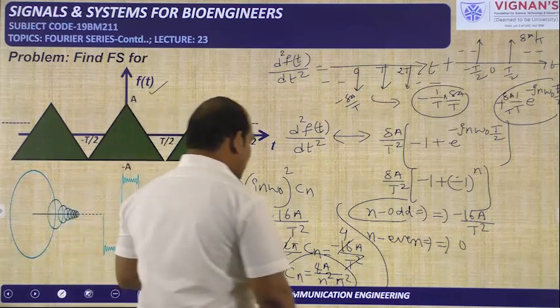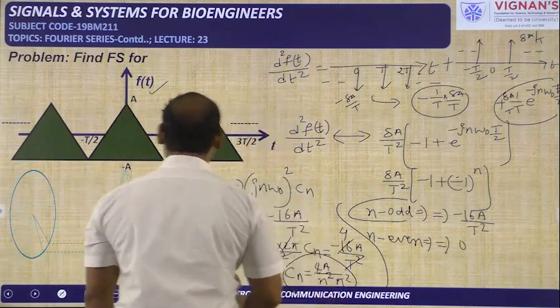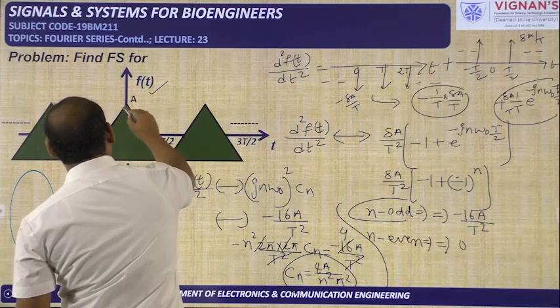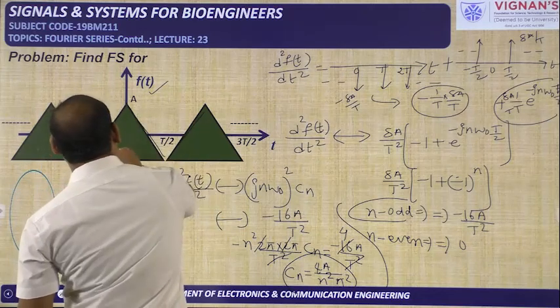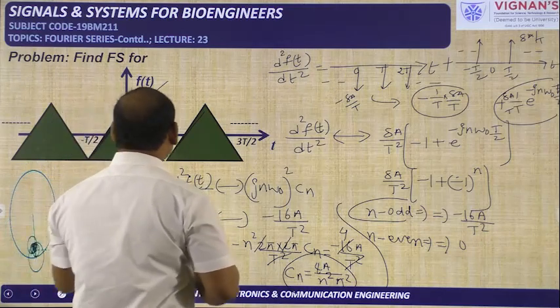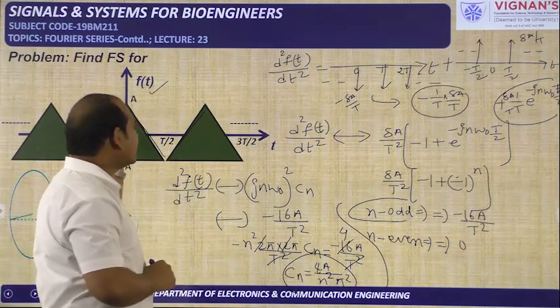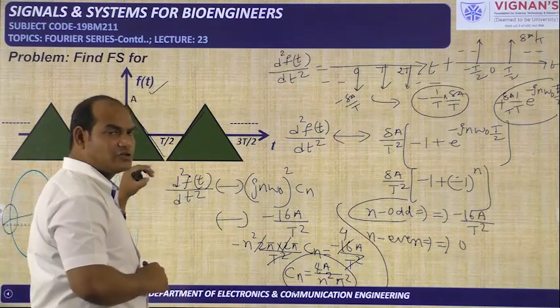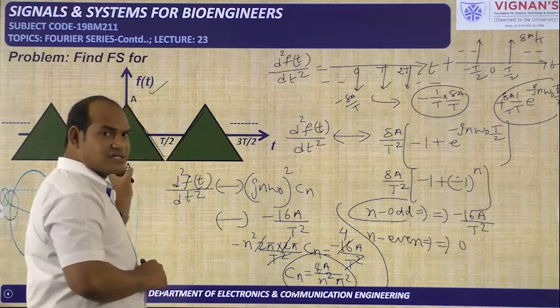What is the conclusion we can make? Here a ramp signal, that is a triangle signal, has t in its mathematical equation. Actually what we got is 4a by capital T into t, and minus 4a by capital T into t plus a. In the previous expression also we got plus a.